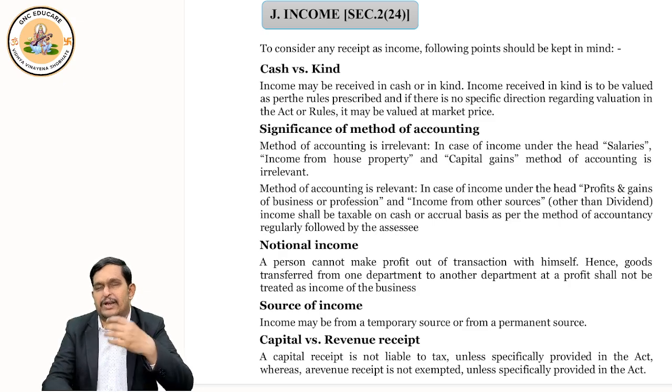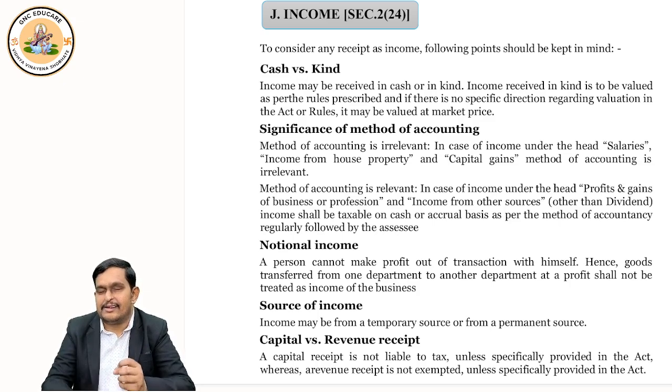You sell property, you sell shares, you earn income, that is capital gains income. And finally, you earn many other incomes, like lottery income. From online games you can earn income, but please avoid that. Lottery also you avoid, right? You deposit money into a bank, you get interest. You purchase the shares of a company, you get dividend income.